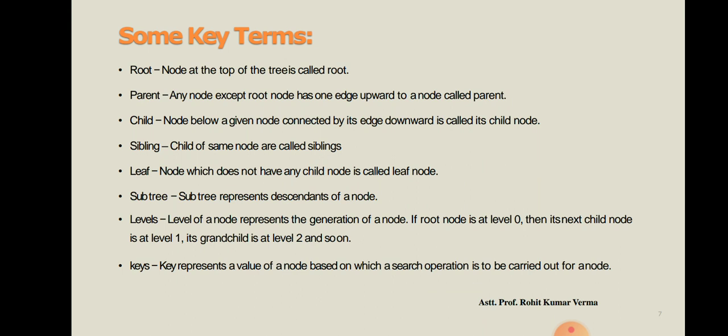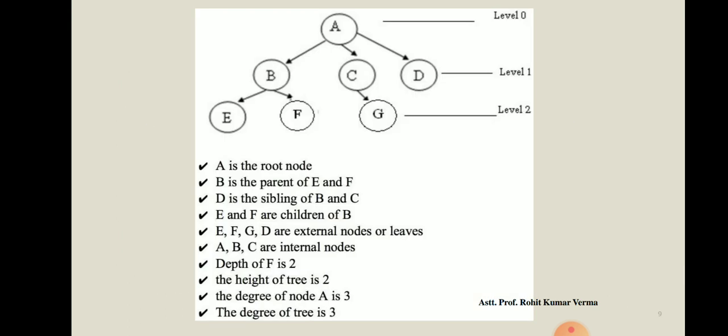So dear students, any node except root node has one edge upward to a node called parent. What it is saying? Here, if we are taking the example of E, in case of E we have parent node, that is B. Or we can say that B is the parent node of E, F. Is it clear?